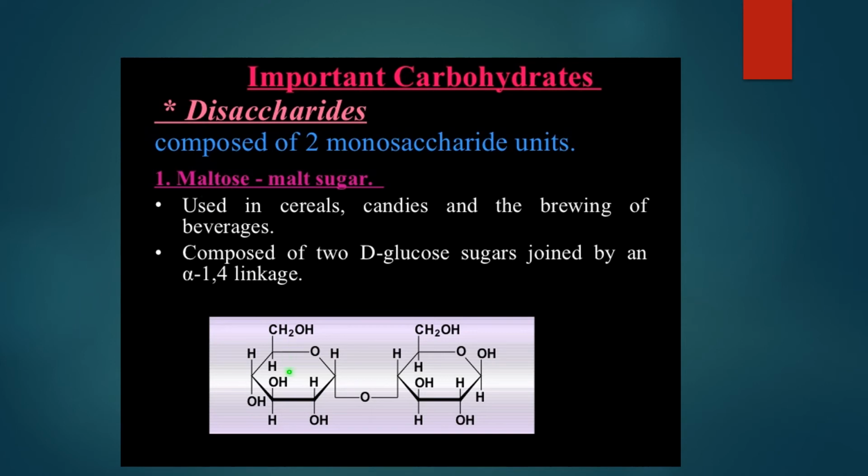Now here, this is the structure of maltose we can show. This is one glucose unit, this is the second glucose unit. These two glucose units are joined by a glycosidic bond. This is one carbon atom, this is the other carbon atom of the two glucose units. They are linked by an oxygen atom present in between the two, which is the glycosidic linkage. Alpha 1,4, this is the first carbon atom, this is the fourth carbon atom of the two glucose molecules respectively.